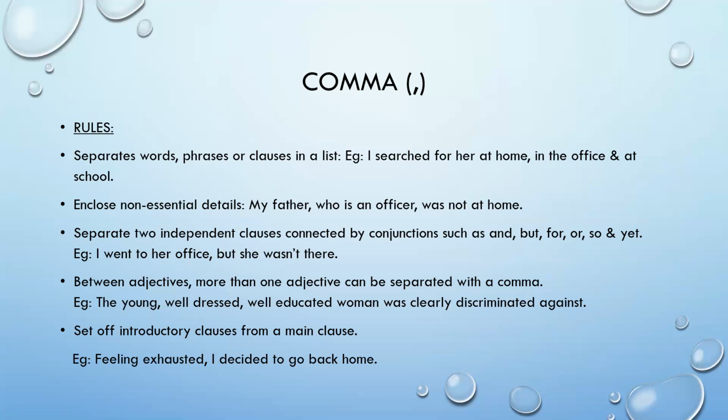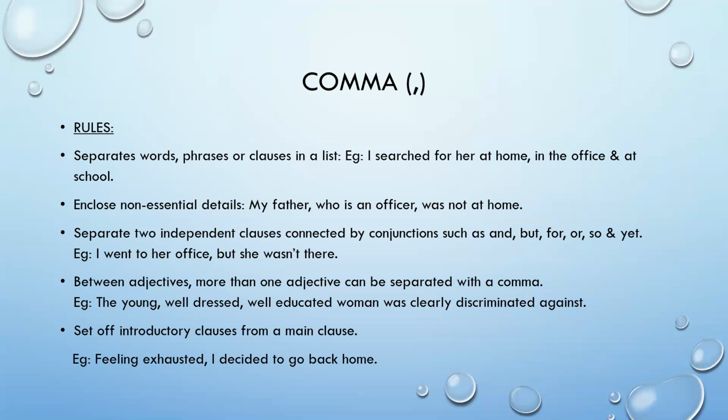The next rule: between adjectives, more than one adjective can be separated with a comma. For example, when I'm describing a particular person, as in the example, the young, well-dressed, well-educated woman was clearly discriminated against. Here we could see three adjectives, so that is the reason I had to separate them with a comma. Even when there is a list, we can just go ahead with a comma.